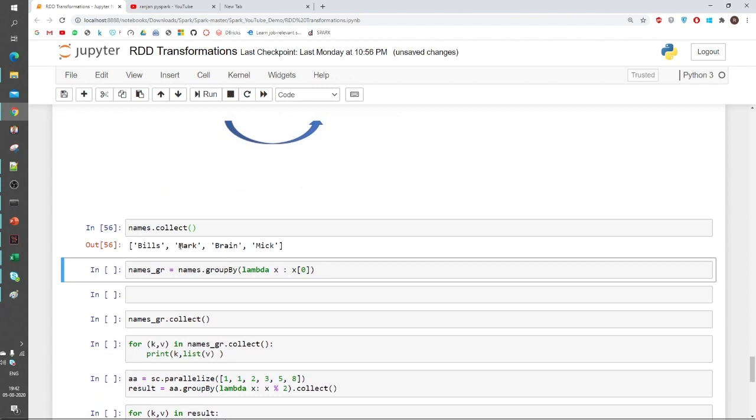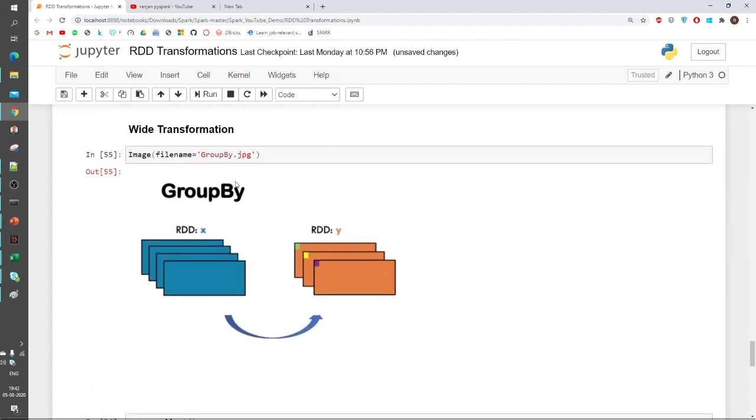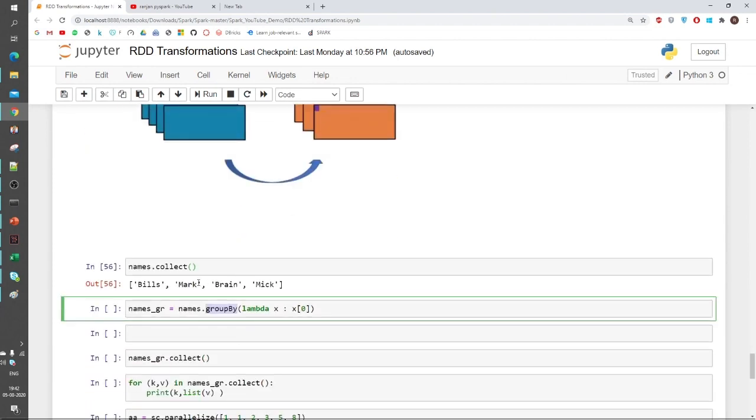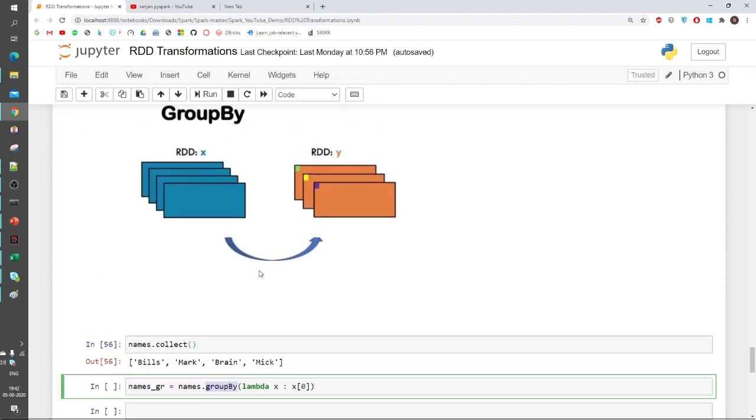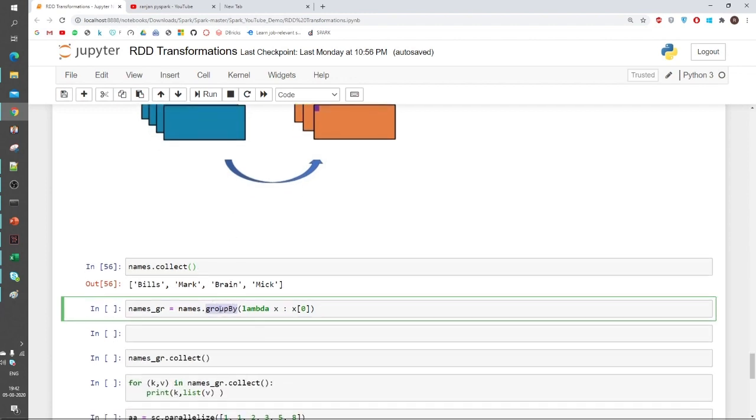It will be clear. These are the four names. What I want to do is group them by alphabet, so I will apply names.groupBy. This is our function. There are two types of operations in wide transformation: first is groupBy and second is groupByKey. GroupBy we can use on a normal RDD in which we have only one type of element, but groupByKey is used on key-value pairs, which I will cover in the next video. Here I am taking the example of simple groupBy.